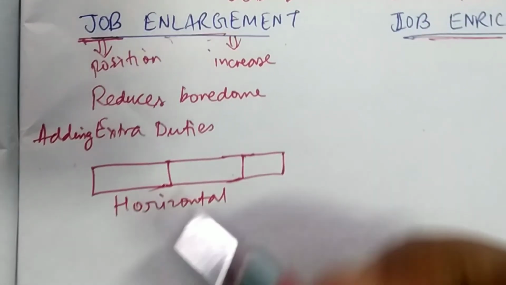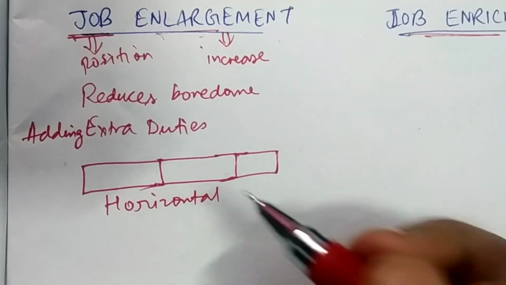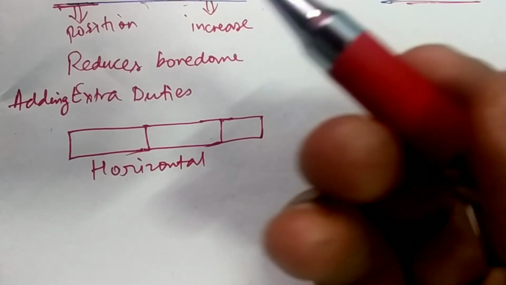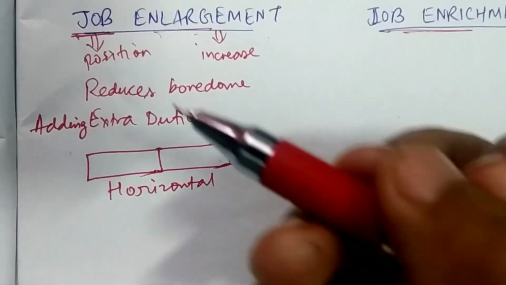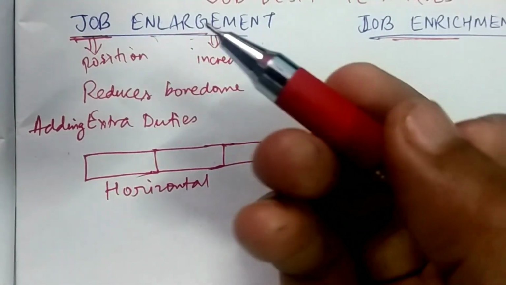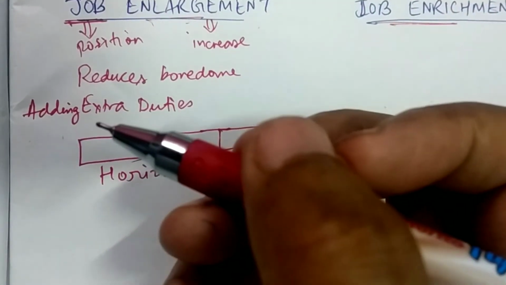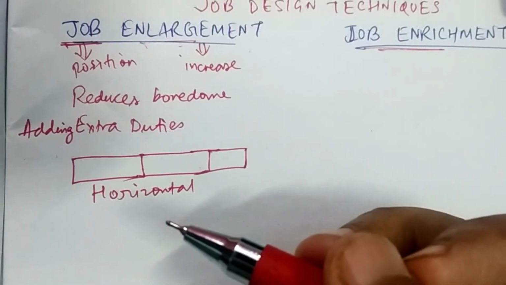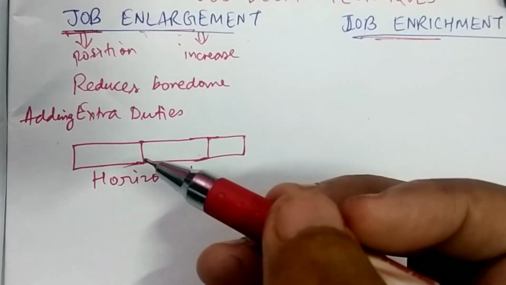So why does the human resource department do that? The human resource department is responsible for all these things. Whatever we are studying, job analysis, job description, job specification, all these are functions of the human resource department. So why are they adding more to the job?